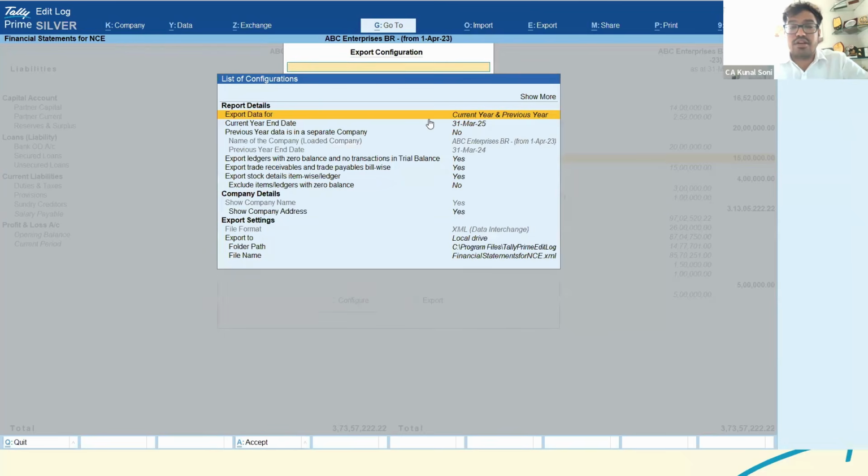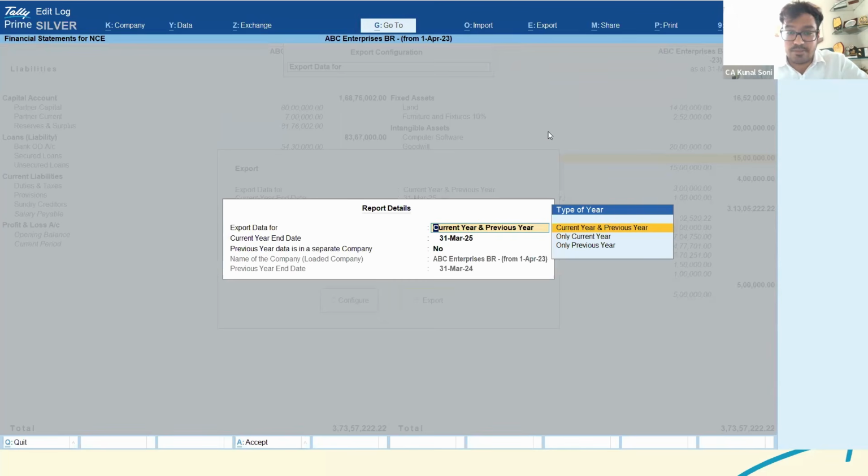So, export data for current year and previous year. The two basic things as of now: many of the clients or the LCC would have maintained the data in separate Tally. So let's say 24-25 is in a separate Tally, and 23-24 is in a separate Tally. They would have split the Tally data. In that case, Tally has even provided the option that you could just open both the companies, and the financials or the comparative or the XML would be generated for both the different data, even if the same is not in continuous data.